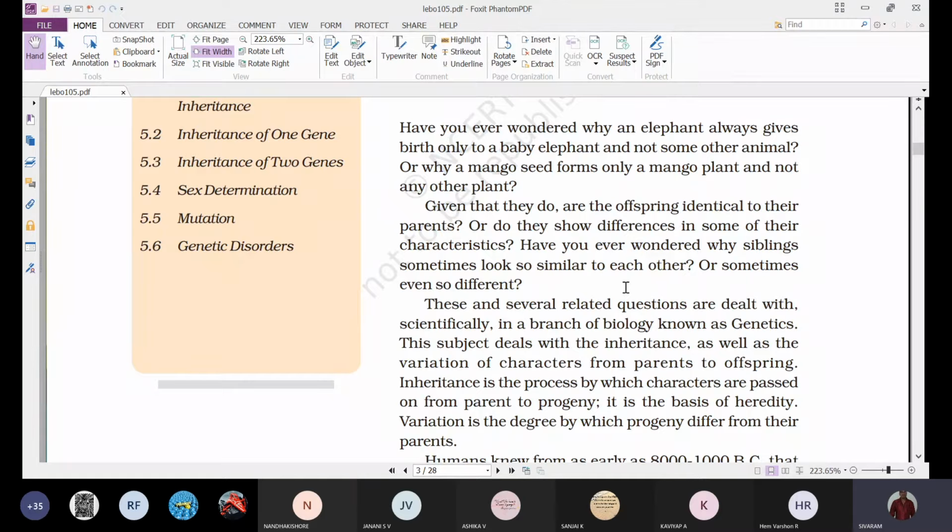There will be slight changes in their shape, structure or color. Even if you take two hands, there might be changes in their size and shape. So we are finding certain similarities, and at the same time some differences.